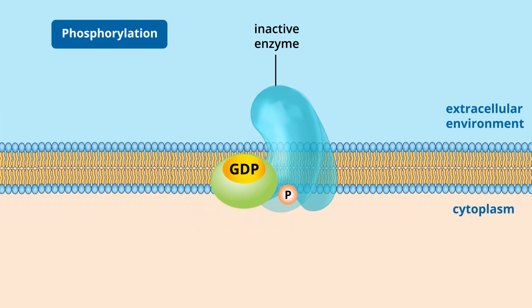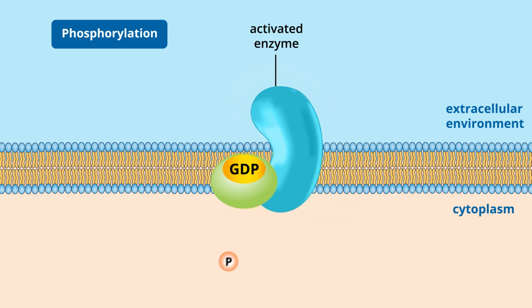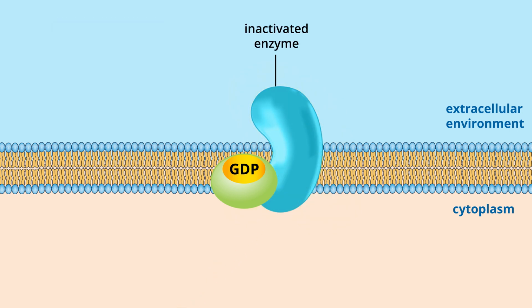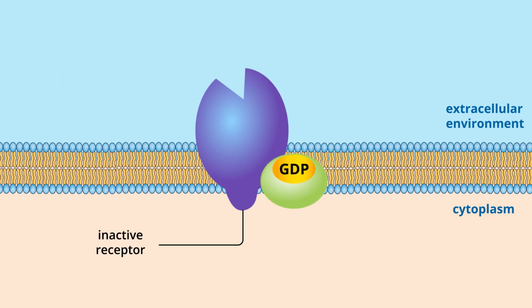The phosphorylation of the enzyme provides it with the energy input that activates it and allows it to facilitate a subsequent enzyme-mediated cellular response. Following the enzyme-mediated cellular response, the activated enzyme is dephosphorylated and subsequently inactivated. The GDP-bound G protein once again becomes associated with its GPCR, thus resetting the signal transduction pathway.